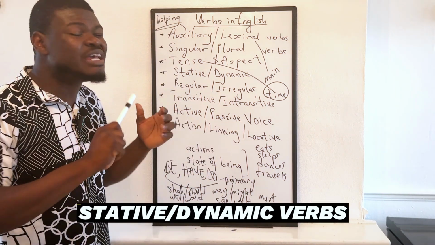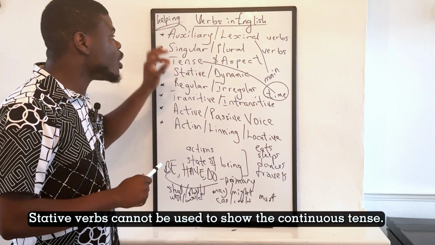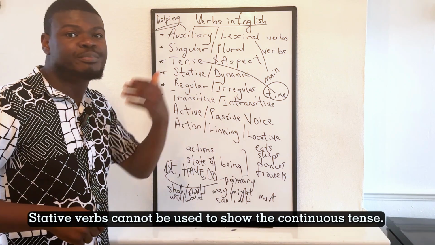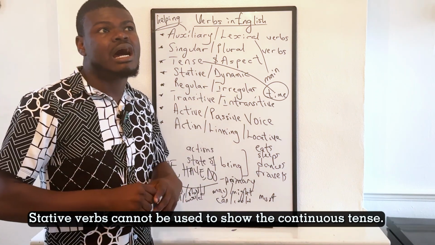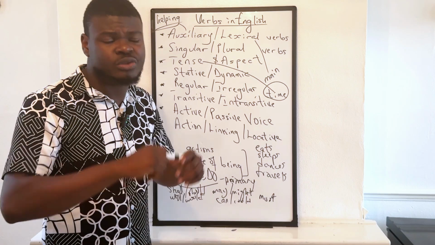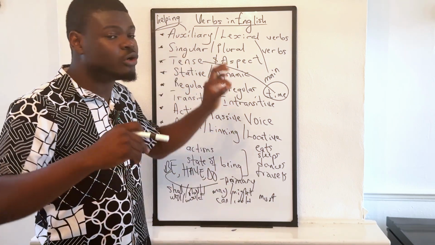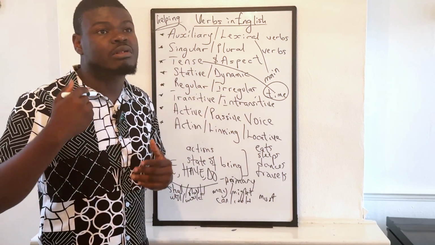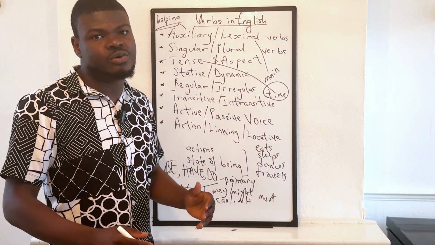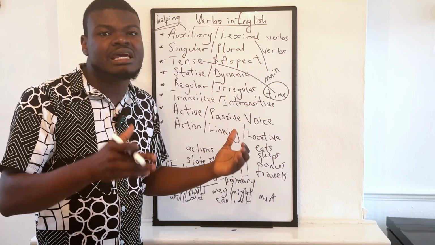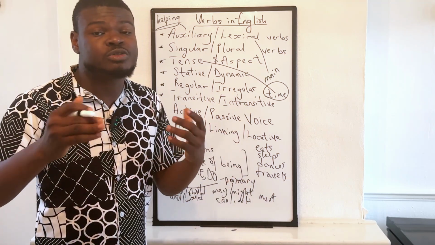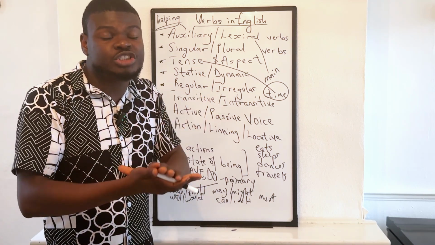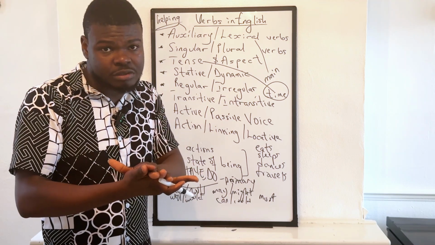Stative verbs, simply put, are verbs that cannot be used to show the continuous tense. We cannot use them progressively. I cannot say, "I am understanding you." No, that is wrong. We don't use stative verbs to show present continuous. If you see the word understanding, it has most likely gone through another word formation process we call nominalization. It has been nominalized, which means it is now functioning as a noun.